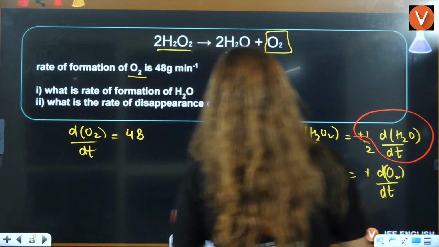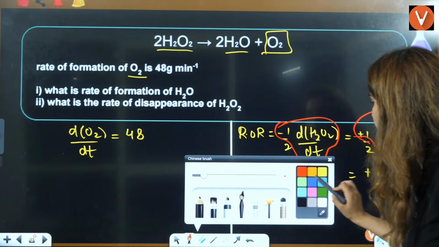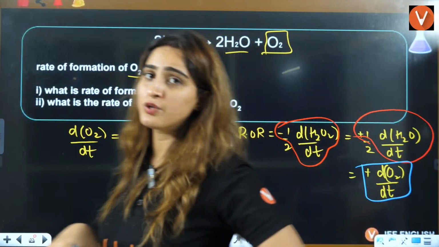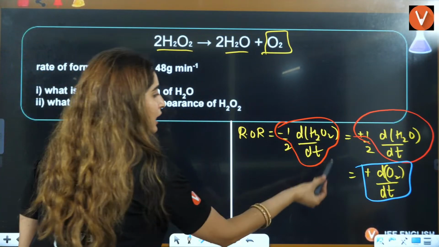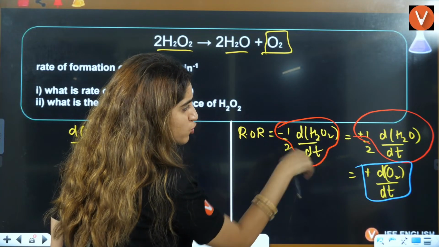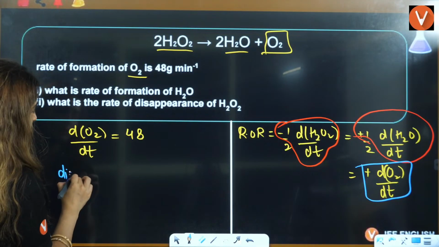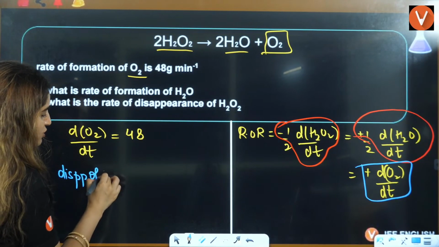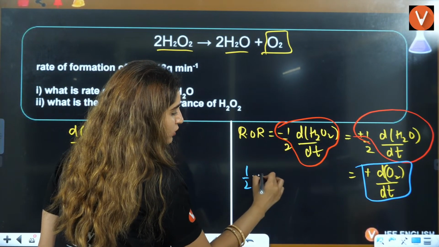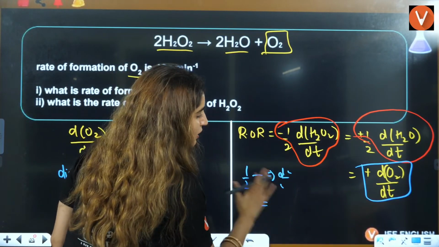Rate of disappearance of H2O2 is nothing but this thing, and you know this thing. What you know is d of O2 by dt. You just have to equate this. You can directly write that the rate of disappearance of H2O2 is equal to, 1 by 2 disappearance is equal to dO2 by dt. So disappearance will be equal to this multiplied by 2.